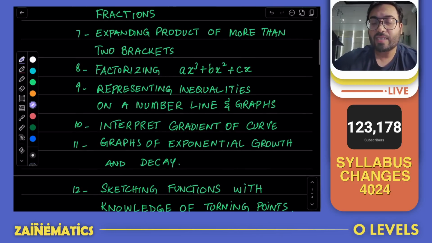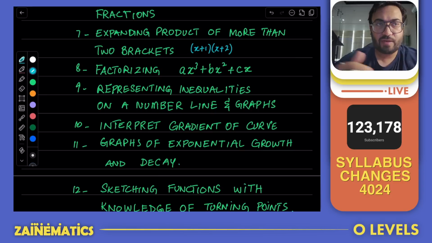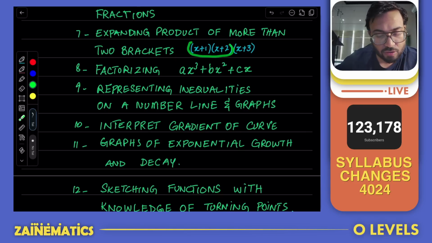Number 7 and number 8, and number 9 are also basically from algebra. We used to teach you guys how to expand if 2 brackets are being multiplied. Everybody is very comfortable with this idea. So if you have to expand x plus 1 and x plus 2, you guys are very much comfortable about it. Now, if you have to expand 3 brackets, firstly you expand x plus 1 and x plus 2, and then you multiply x plus 3 with it. So that is the main idea. I'll do a lot of examples on this as well before your CIEs, so that you guys are well equipped before you sit in the exam.